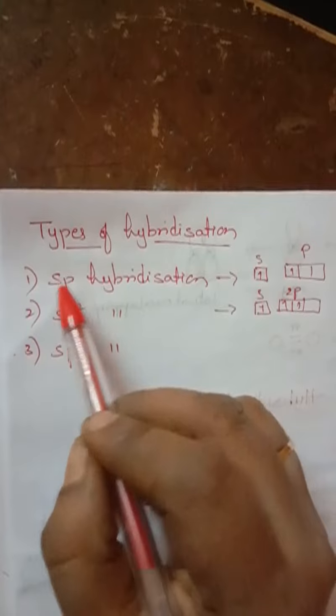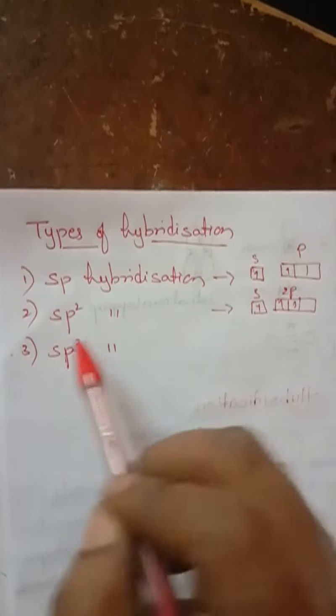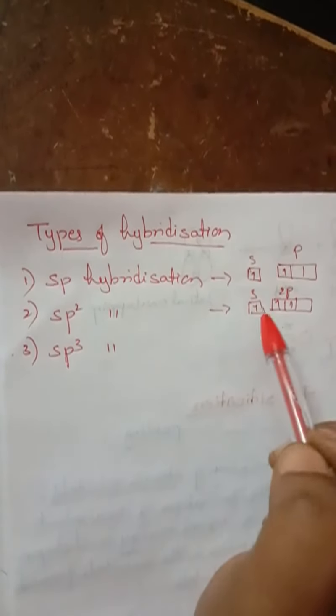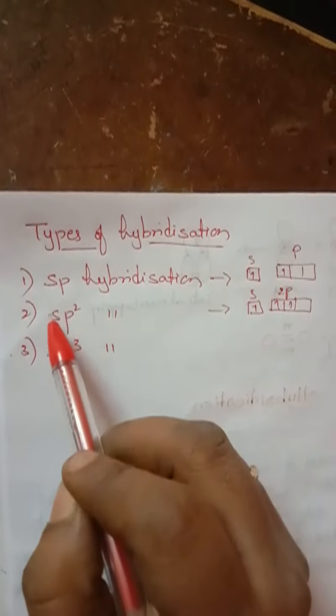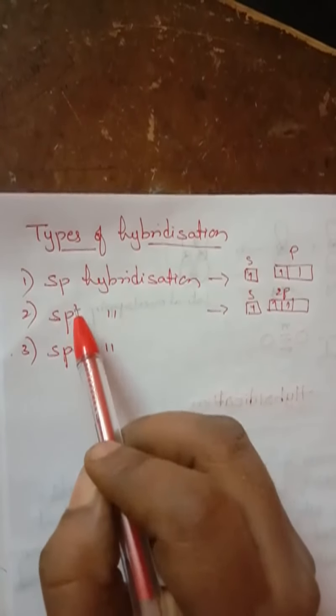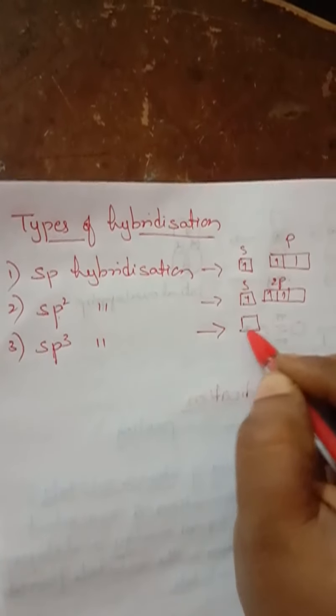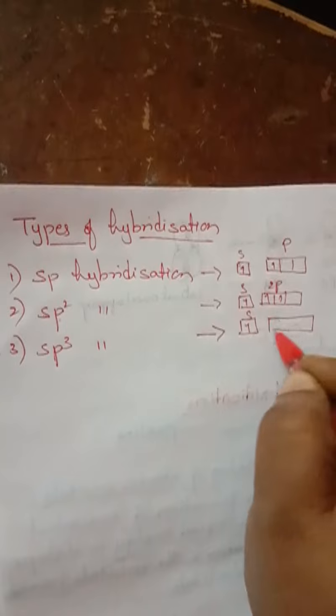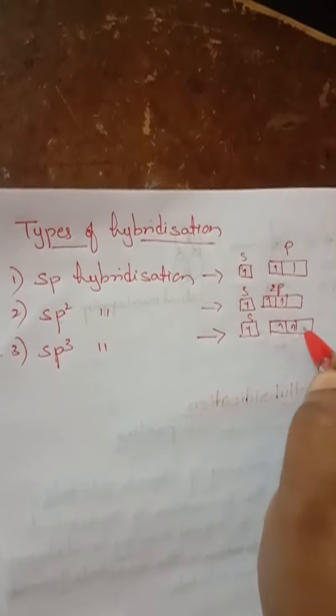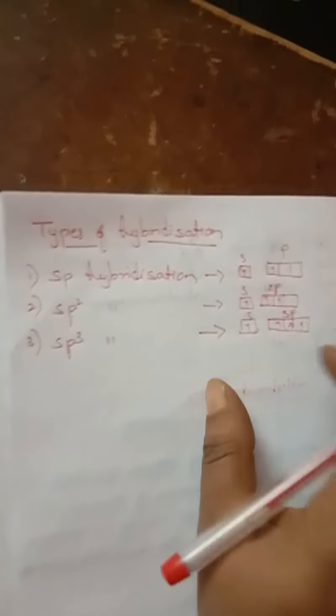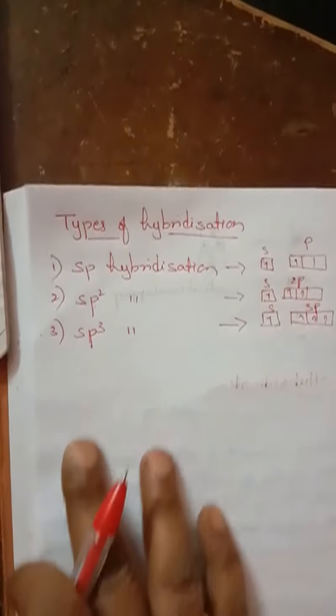Understand? sp means one s and one p. sp2 means one s, two p orbitals. Total how many? 1, 2, 3, isn't it? So 3 sp2, I will explain you. Next one, here one s orbital and 3 p orbitals will participate in the formation of sp3 hybridization.